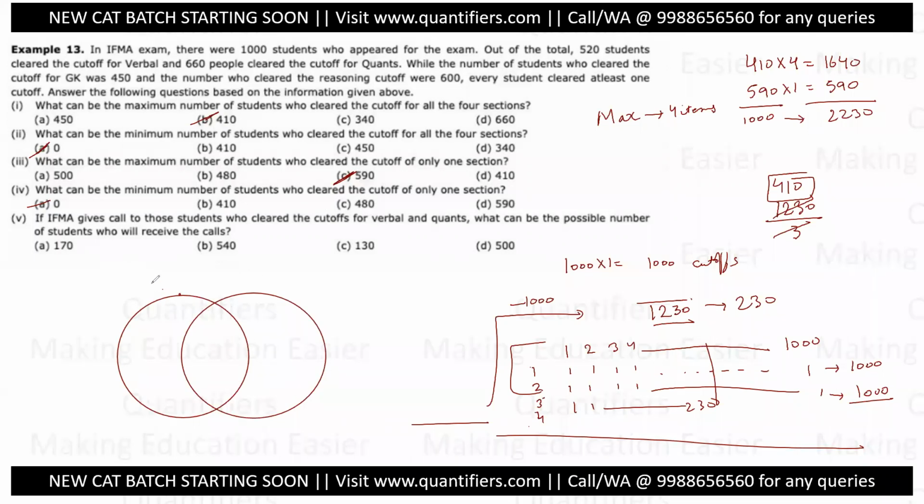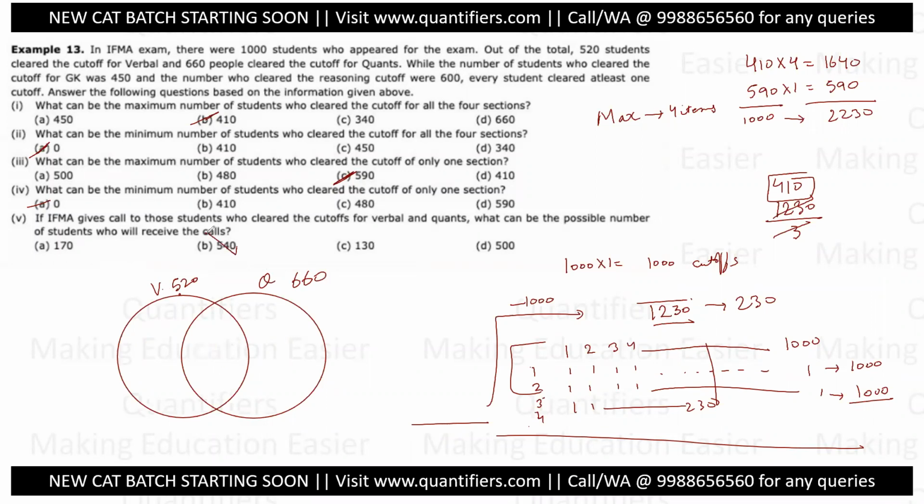So for verbal and for quant, how many people are there? For verbal, the number of people is 520, and for quant, it is 660. Now think of it this way. What is the maximum element that you can keep common? अब 520 अगर verbal ने करी है और 660 अगर quant ने करी है, तो maximum common तो मैं 520 ही रख सकता हूँ ना. I cannot keep any more than that common. यानी if I keep 520, this will be 0, this will be 140. Which means in this case 520 people have cleared the cutoff for both.